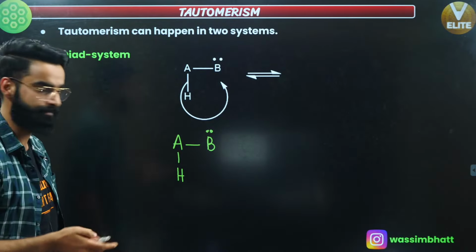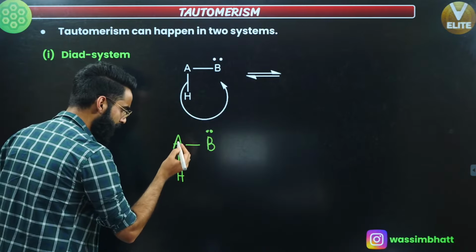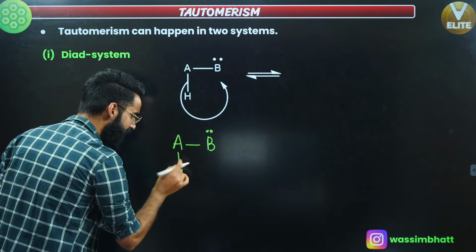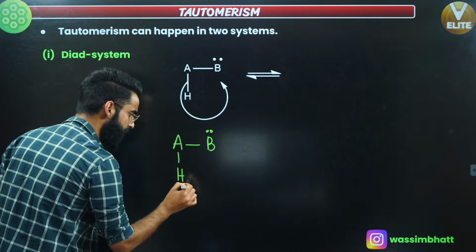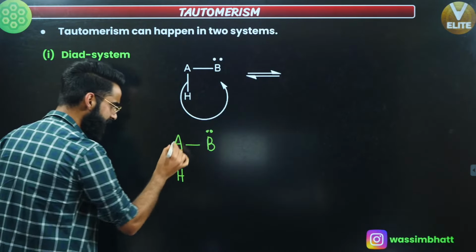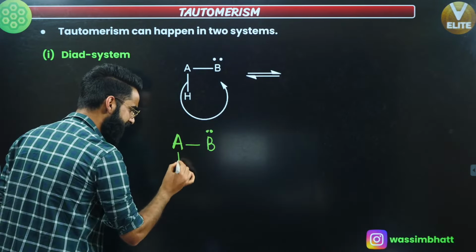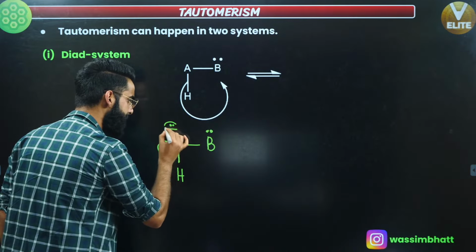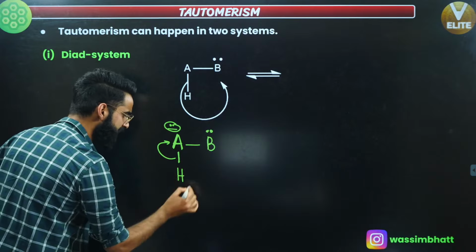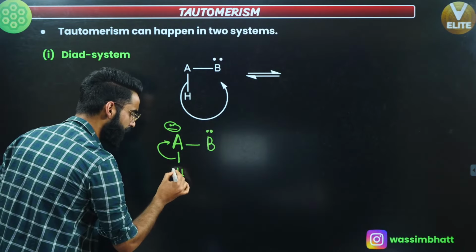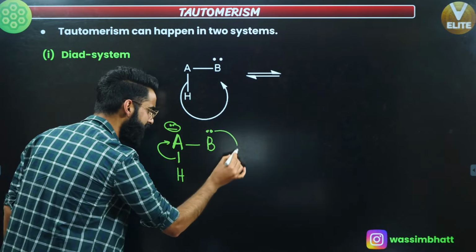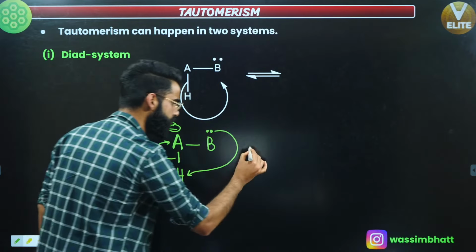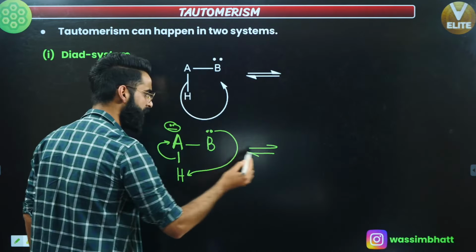Understand what happens over here. See guys, if the hydrogen leaves as H positive, or I can say, if this A takes this bonded pair of electrons towards itself, there will be a negative charge on A, correct? And hydrogen leaves as H positive. That H positive is attacked by this lone pair on B. So due to which, what do we get? We get one more form.